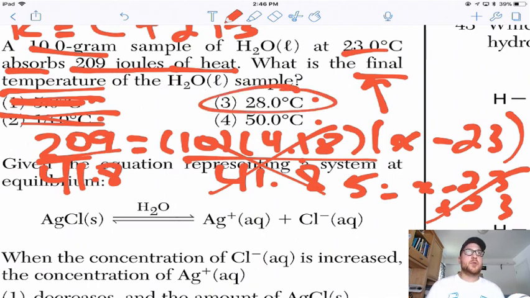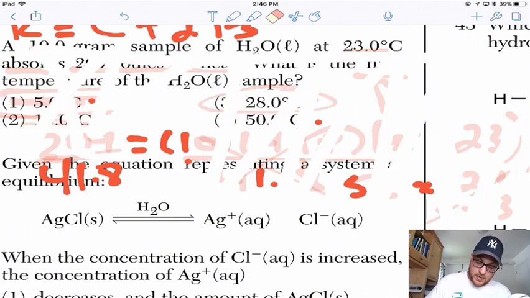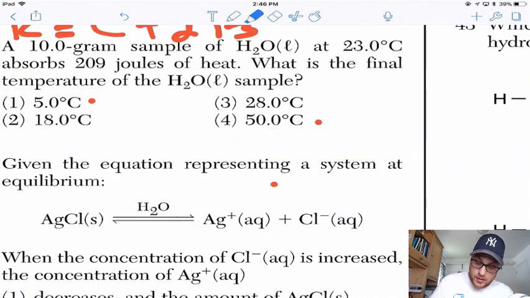So there's a few ways to combat this one. How often do I see a final temperature question? Pretty rare. I can almost guarantee this is a highly missed question that year. I don't have the data for it. But if I'm relatively good with numbers, I can get rid of 1 and 2 because, again, this problem said it was absorbing heat, and we're looking for the final temperature, which means our final answer needs to be higher than 23.